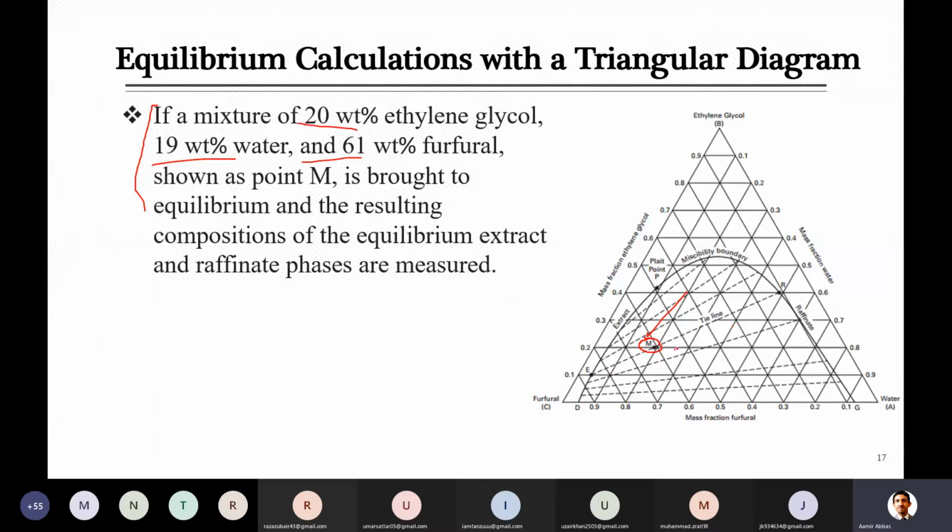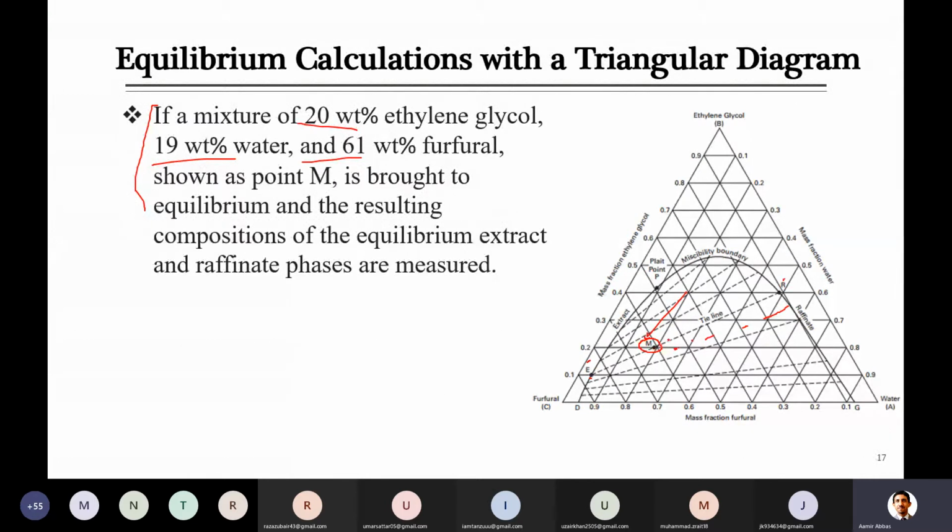So for example, if M was located at that point, which I'm just putting here, we would draw a tie line just in between these two, reaching the raffinate side as well as the extract side. But here, as M was already located on the tie line, let's look at what the composition is on the extract side and the raffinate side.